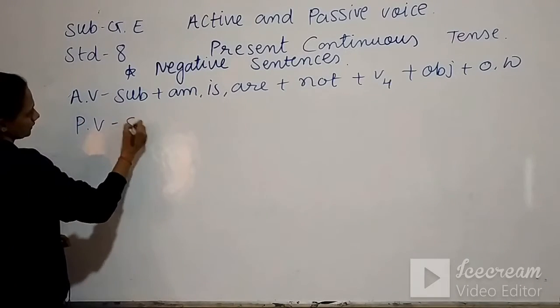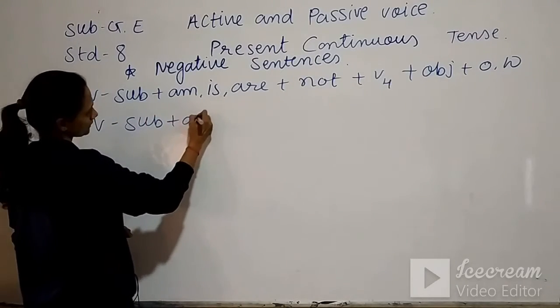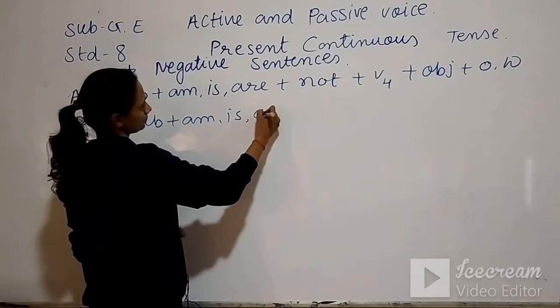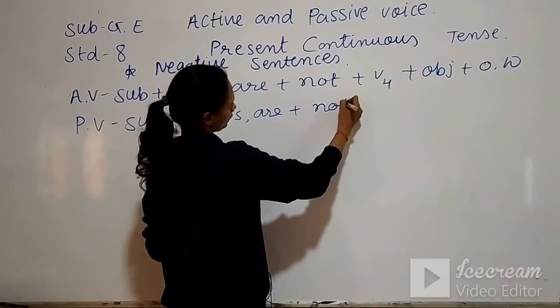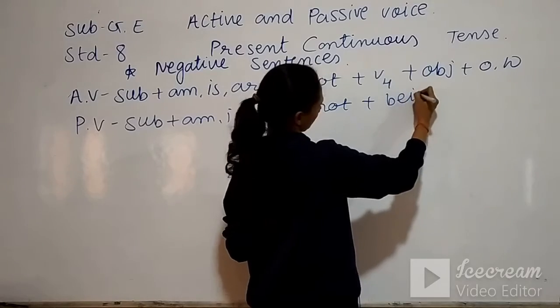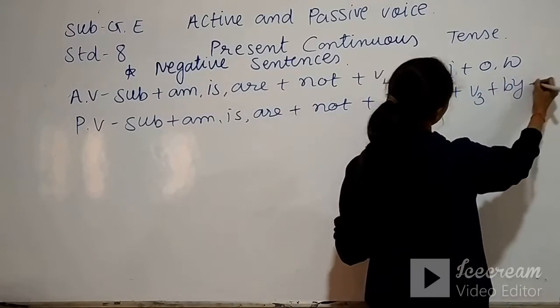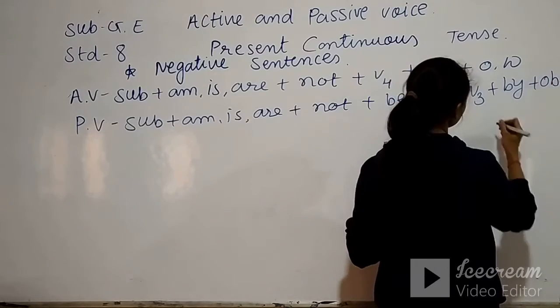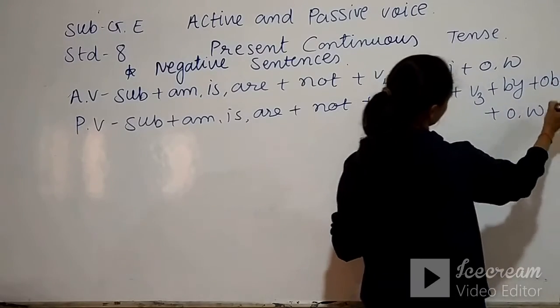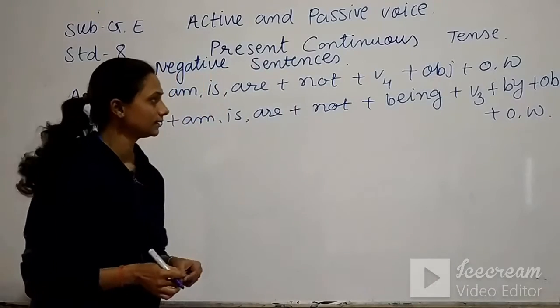Passive voice is subject plus am, is, are plus not being V3 by object plus other words. Okay.